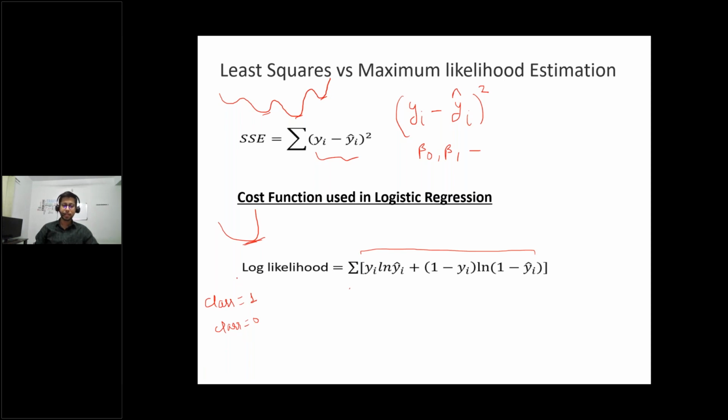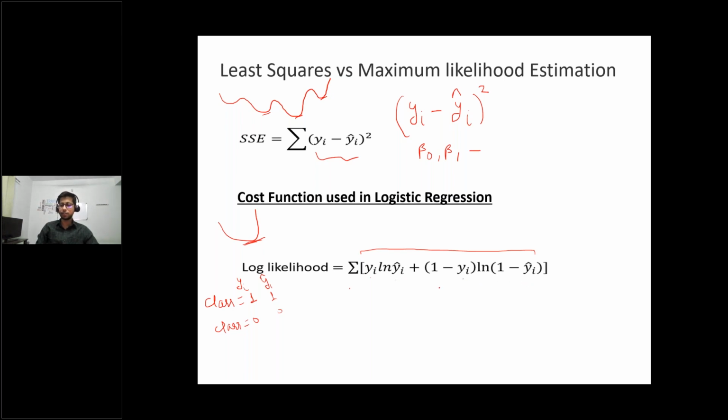This is your actual yi, and now you want to predict. So what will your expectation be? Your expectation is that your prediction result will be as close as possible to the actual result, right? If the object actually belongs to class 1, then you want your prediction to also be 1. This is your expectation. Whether your model gives you the actual result or not is a different thing, but your expectation is this, right? And how will you meet this expectation? So this is yi, the actual value, and this is the predicted value.